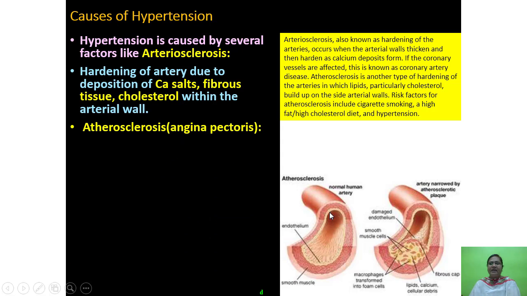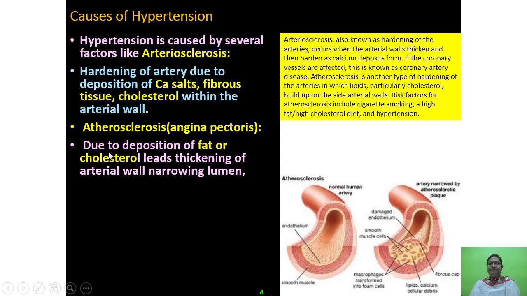Now you can see these are the arteries. This is the wall, so here deposition is there of calcium, fibrous tissue, cholesterol within the arterial wall. So it causes hypertension, arteriosclerosis.